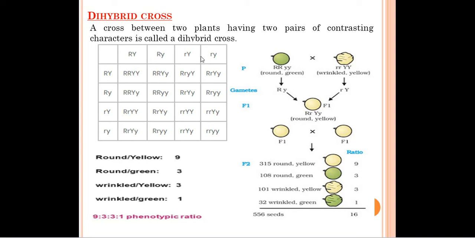When we draw a Punnett square for the dihybrid cross, what do we have to do? We have to take these characters in this one.